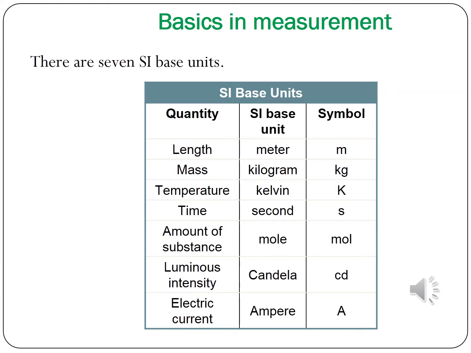They are: length, SI unit is meter, with the symbol small m; mass, kilogram, with the symbol kg; temperature, Kelvin, abbreviated as K; time, second, abbreviated as s; amount of substance, mole; luminous intensity, candela; electric current, ampere.